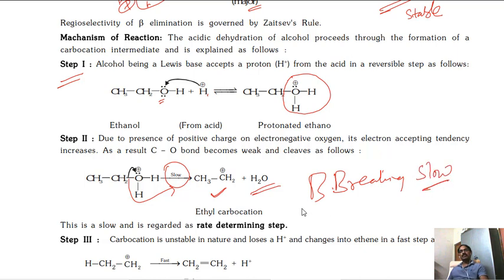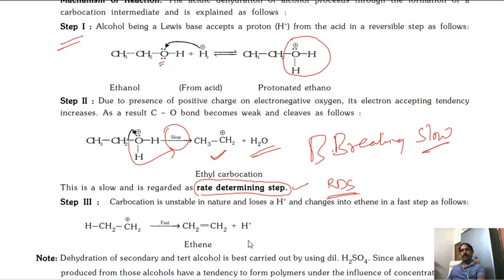Bond formation is a fast process. So this C-O bond breaking is a slow process. That's why the rate of the reaction depends on this step, and it is known as the rate determining step, RDS. See, one big chain is there.